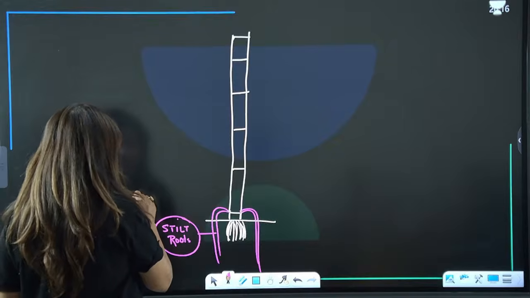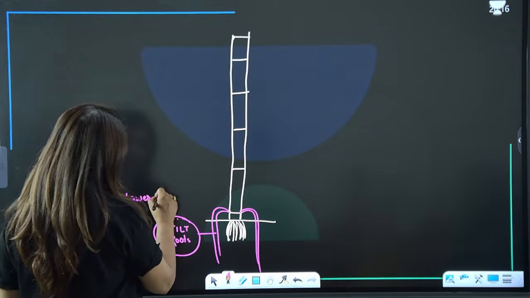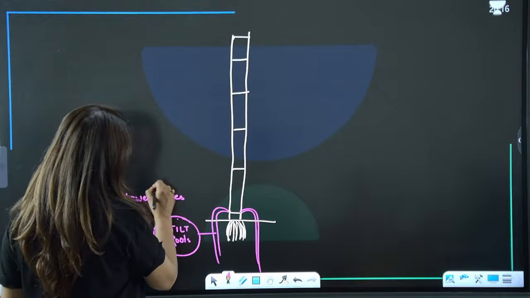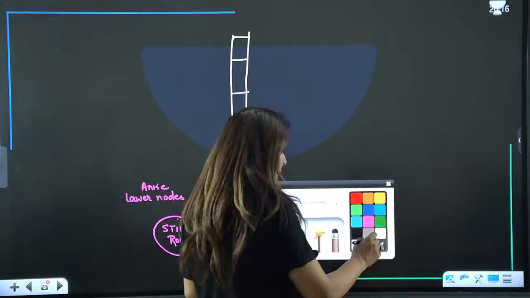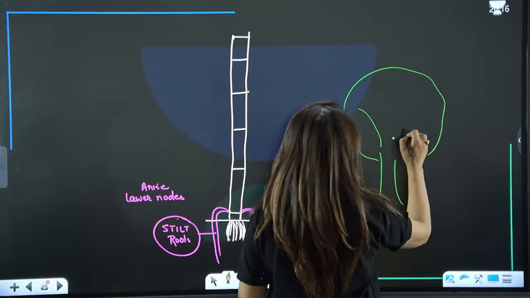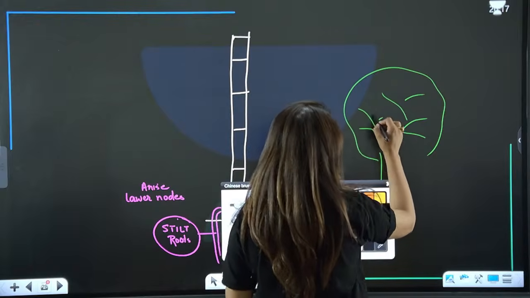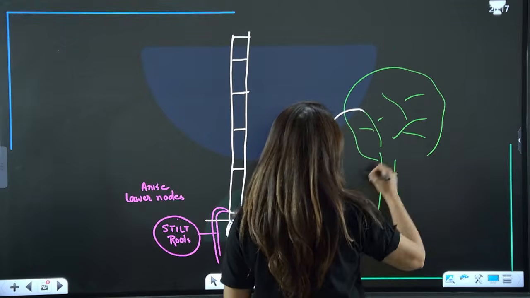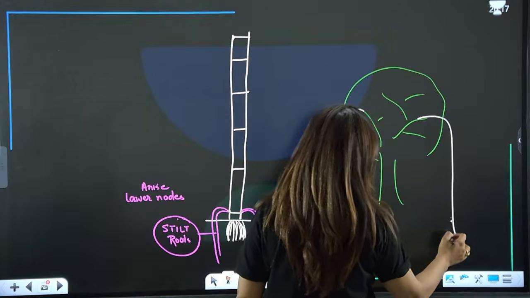Where do they arise from? From lower nodes. While in case of banyan tree, these are the lateral branches. The extra roots arise from these lateral branches, and then they grow into the soil.